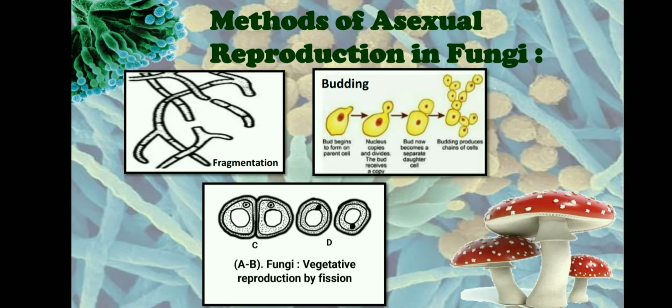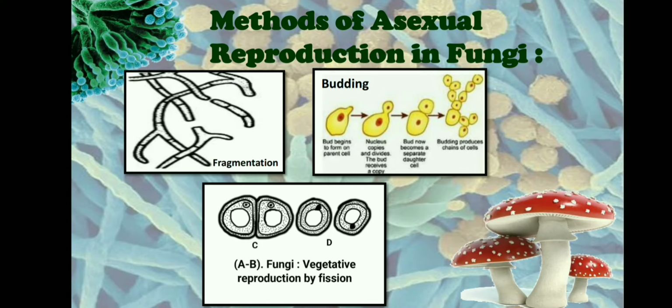So let us look into the methods of asexual reproduction in fungi. The first method under asexual reproduction in fungi is fragmentation. Fragmentation occurs in some fungi when the hyphae breaks, and the broken hyphae will start to form a new fungi. They will germinate to form a new fungi.